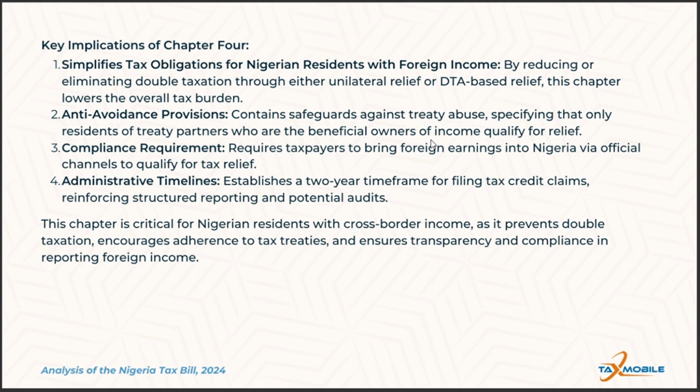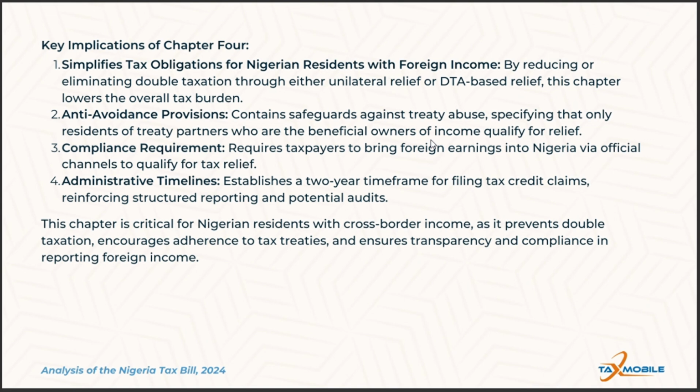At the same time, it incorporates robust anti-abuse measures and detailed administrative processes to promote compliance, transparency, and fairness in the taxation of foreign income. For taxpayers engaged in international business or investment, this chapter is instrumental in creating a balanced and equitable tax environment that fosters growth while upholding Nigeria's fiscal interest.